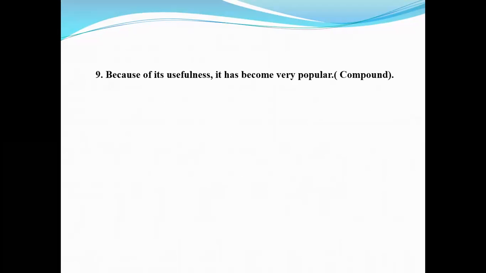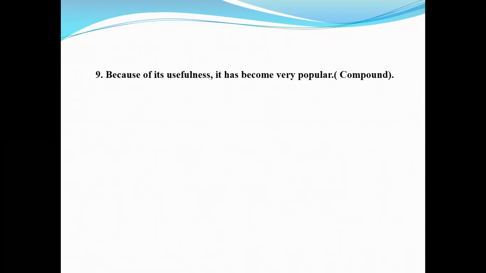And according to structure, this is an example of simple sentence because here there are only one subject and one finite verb, and that are it, subject, and become, finite verb. And if you want to make compound, we must write two principal clauses, and they will be connected with the coordinate conjunction and, but, or.